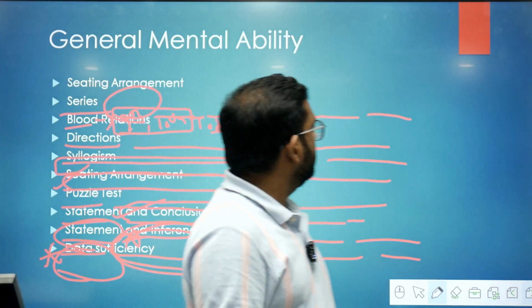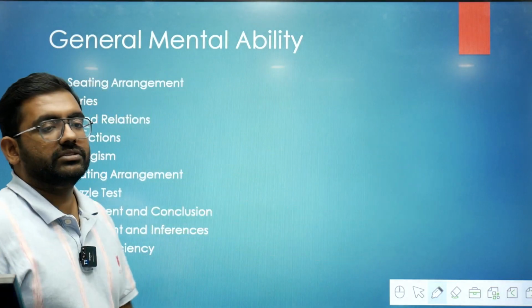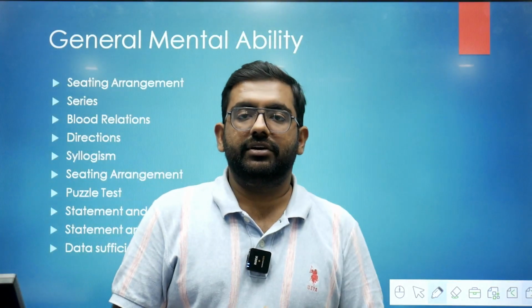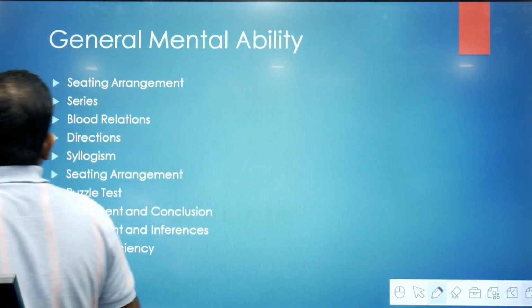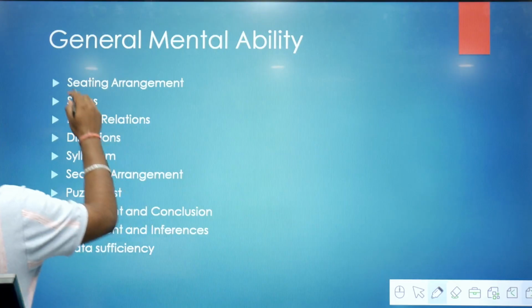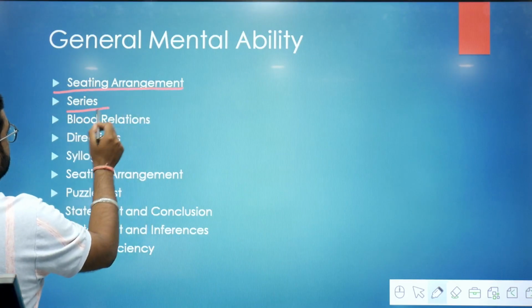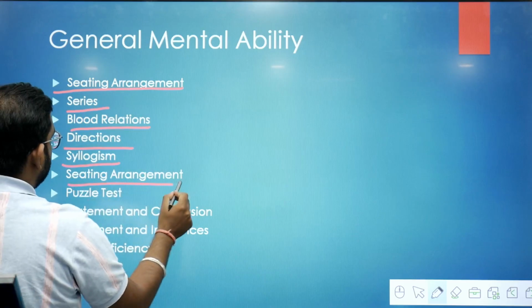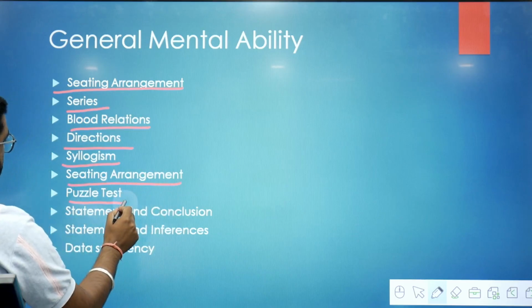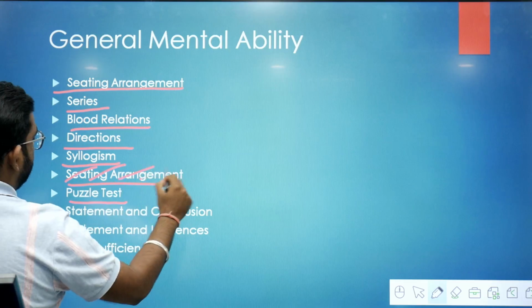Now I will talk about the syllabus for the general mental ability and quantitative aptitude. First of all, for general mental ability, you should know these subtopics: seating arrangement, theories, blood relation, direction, syllogism, seating arrangement. This I think is repetition.